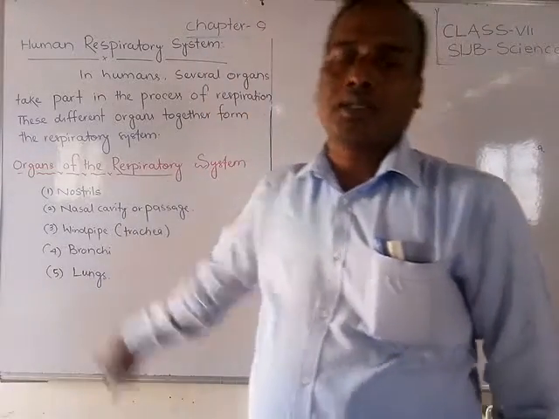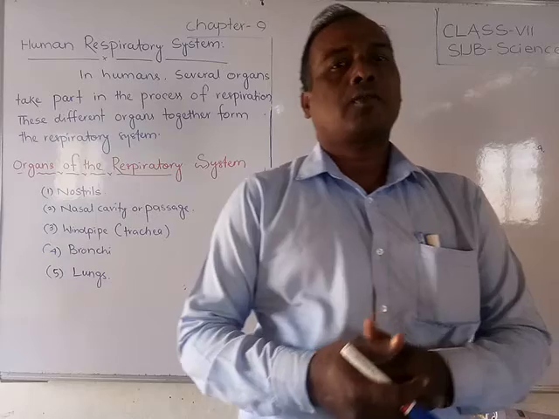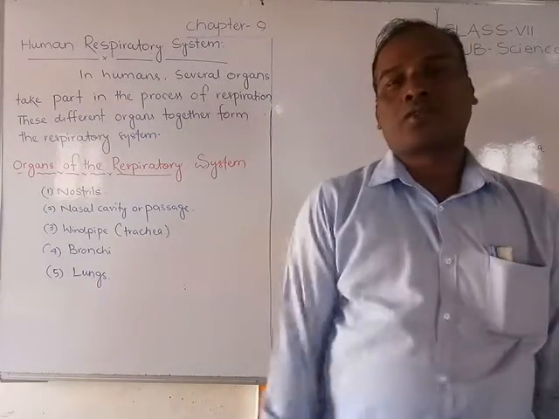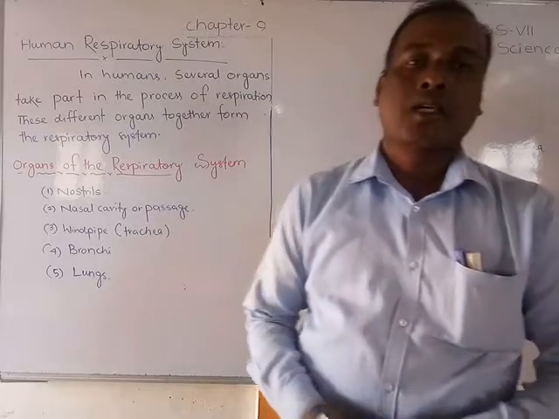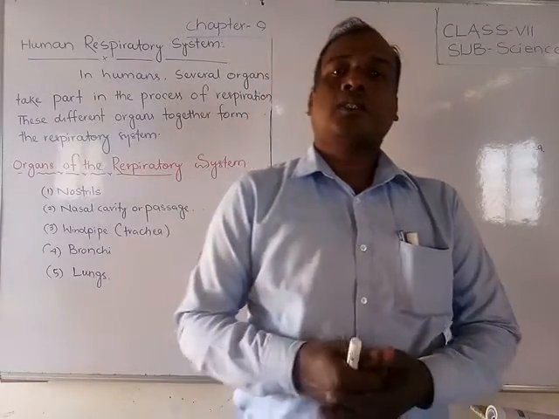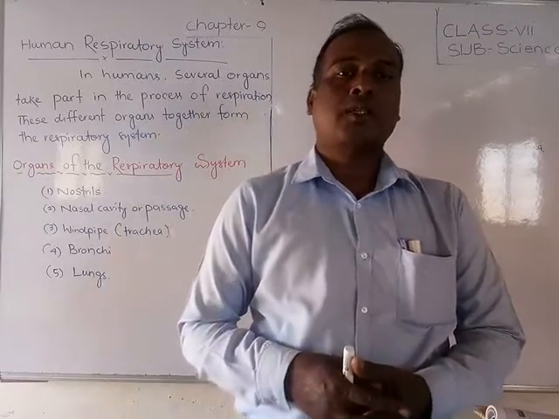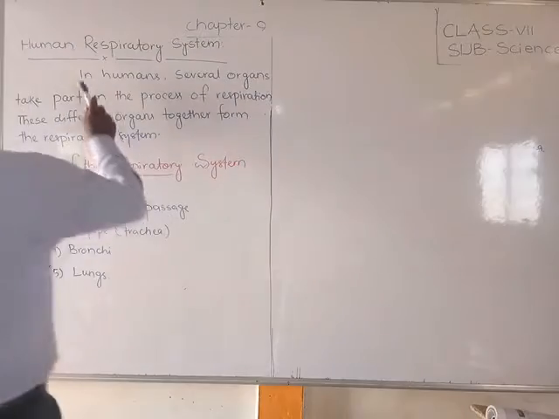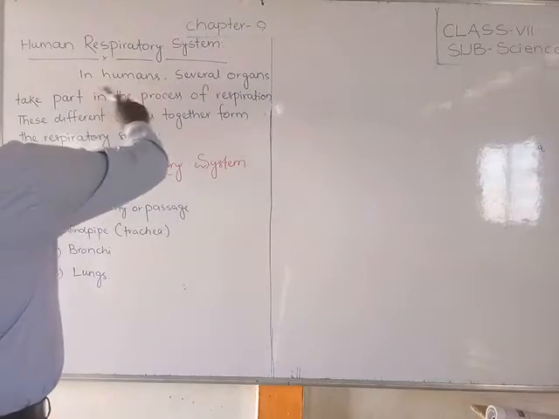These organs work together for respiration, so they are called the respiratory system. Let us discuss how all these organs work in this video.